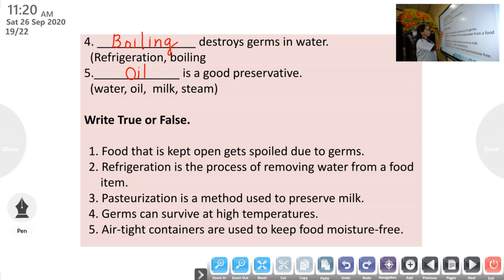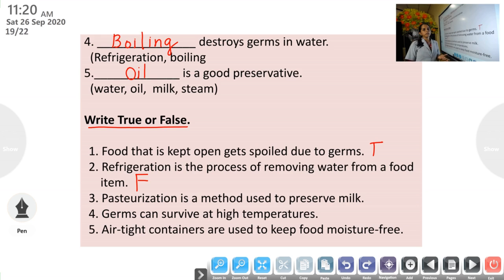Next is write true or false. First one, food that is kept open gets spoiled due to germs. Is it correct? Yes, it is correct. So that sentence is true. Then the second one, refrigeration is the process of removing water from a food item. Is it correct? No, that is wrong. So we can write false there.